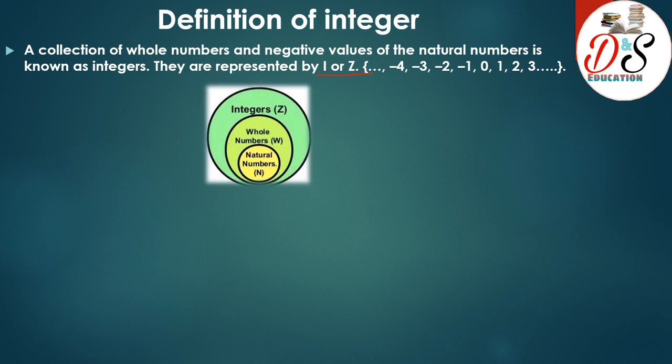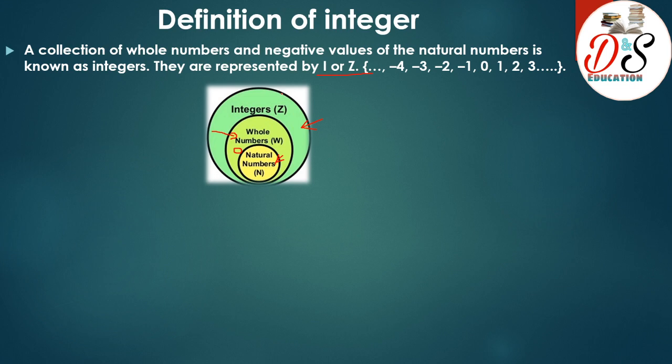See here, first come natural numbers. Now when we add 0 to natural numbers, we get whole numbers. Now if we add the negatives of natural numbers, we get integers. From this diagram, we can conclude that all natural numbers are integers, and all whole numbers are also integers.